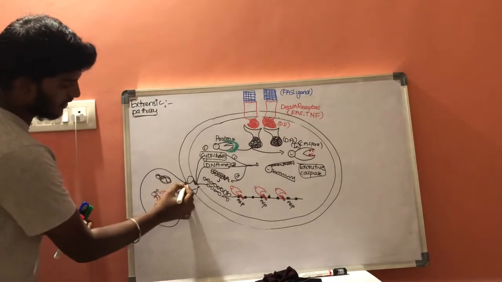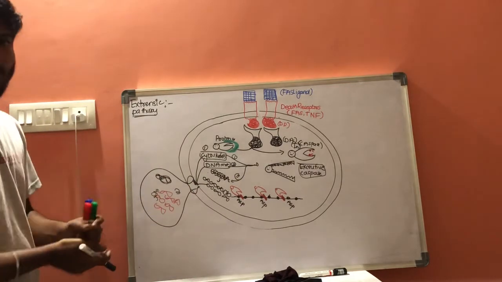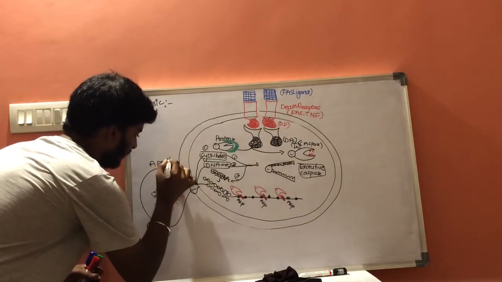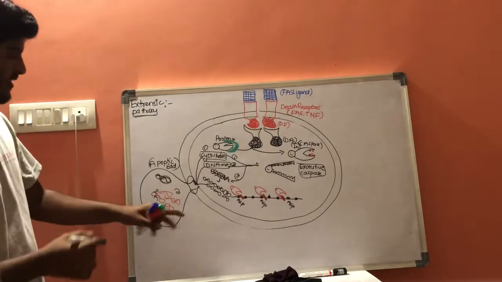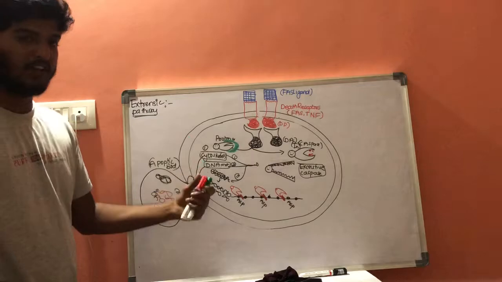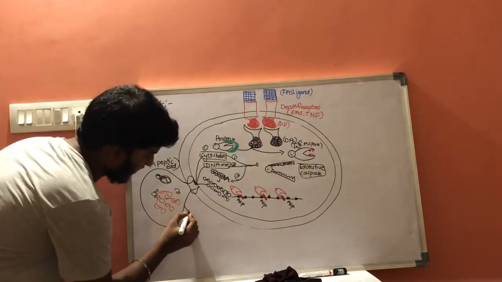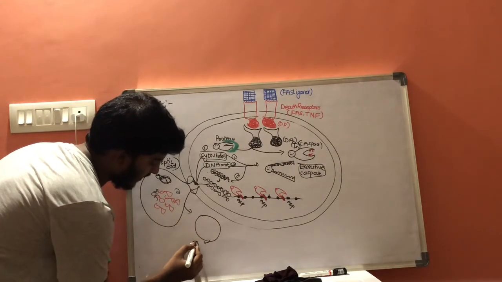Now this entire structure is called apoptotic bodies, which is produced from the cell membrane of a normal cell whenever it undergoes apoptosis. After some time it will be detached and results in death.